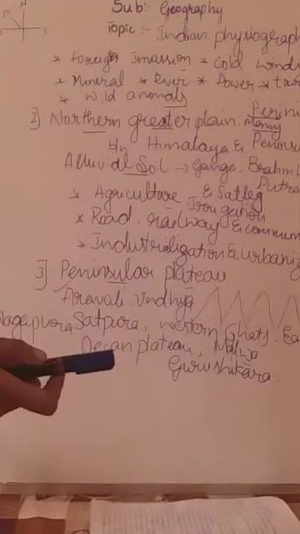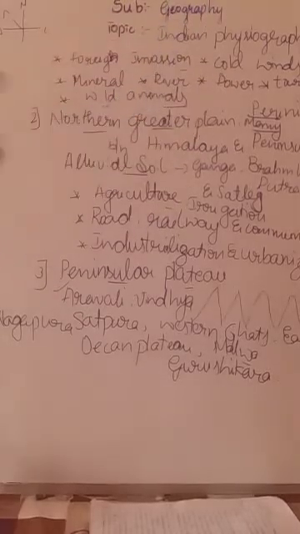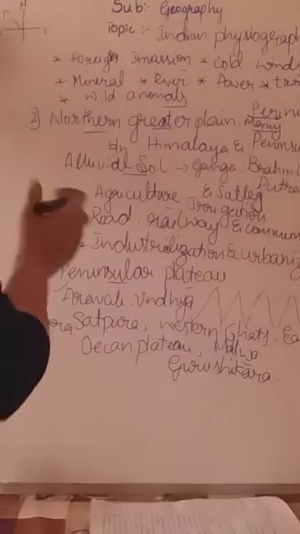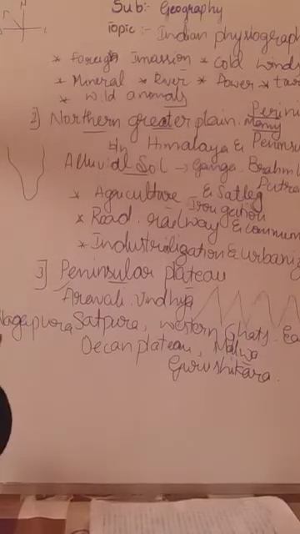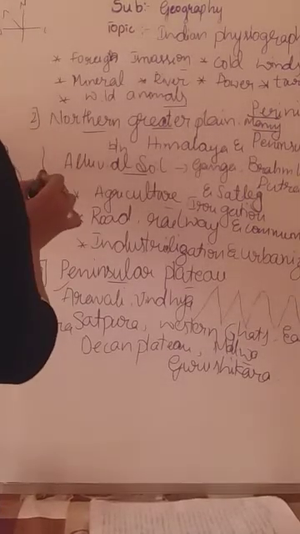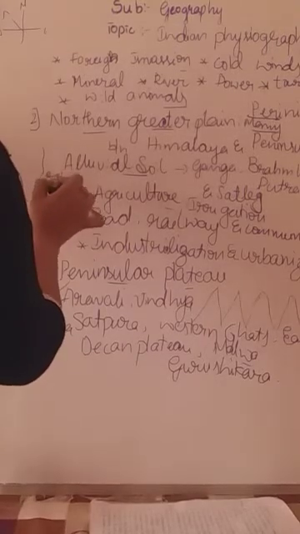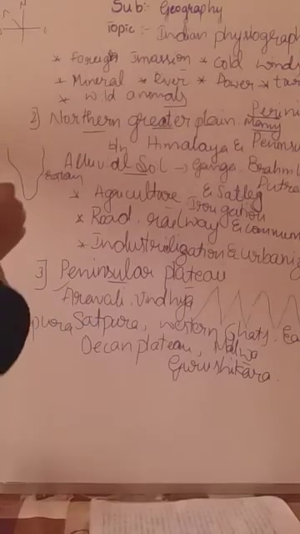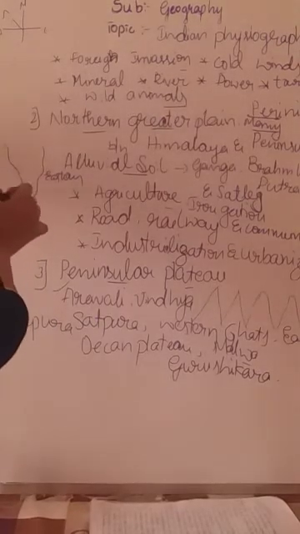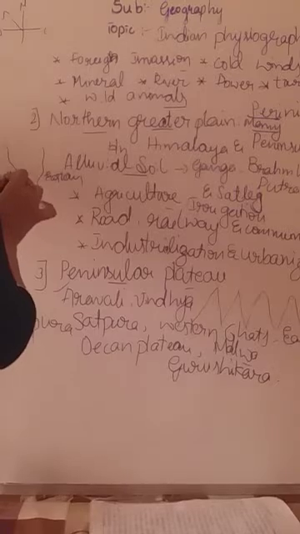This is the southern part of India. What we are seeing near the Bay of Bengal coast is the Eastern Ghats, and what we have seen near the Arabian Sea is called the Western Ghats.